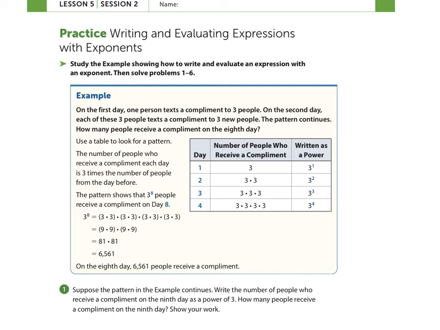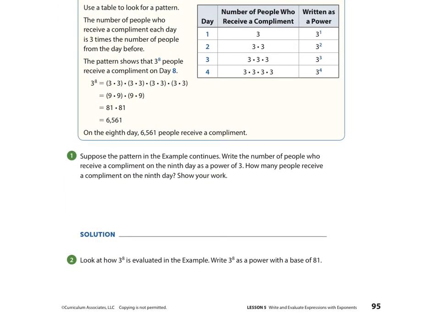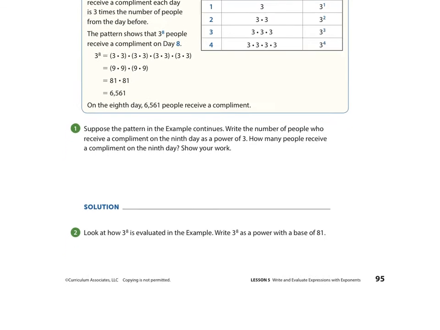So 3 to the 8th power is 3 times 3 times 3 times 3 times 3 times 3 times 3 times 3. They broke this down into friendly numbers. 3 times 3 we know is 9. And then we're left with another set of 9, another set of 9, and one more final set of 9. 81 times 81 is 6,561. So on the 8th day, if everybody follows through with texting 3 people, we will have 6,561 people receiving compliments. That's pretty cool, isn't it?